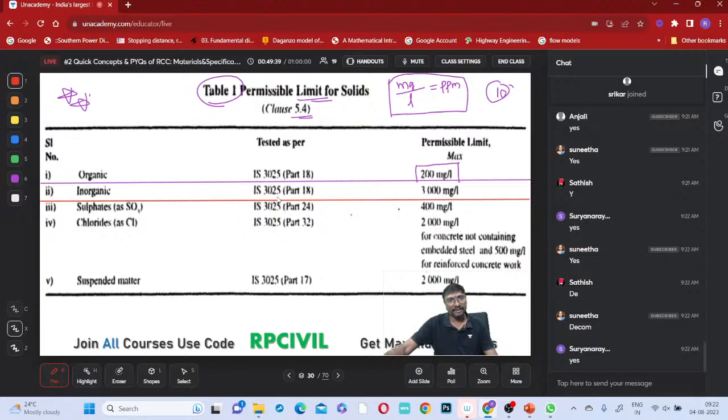Inorganic material will also be tested as per the same code, IS 3025. What is the maximum limit allowed? This is 3000 milligrams per liter. 3000 milligrams per liter. Okay.